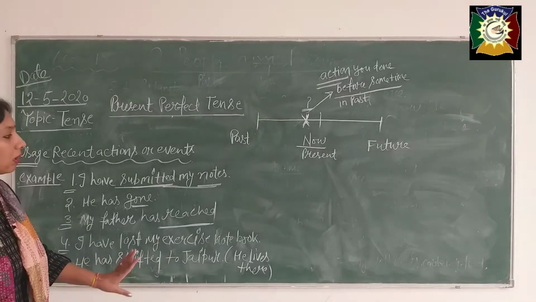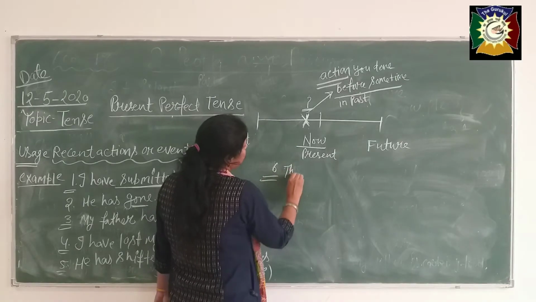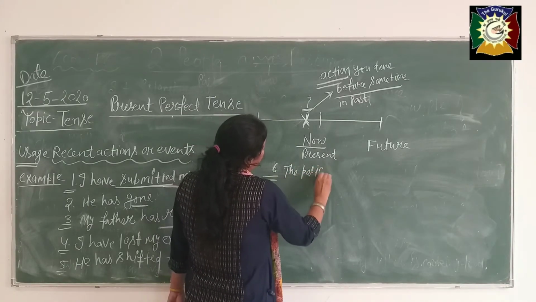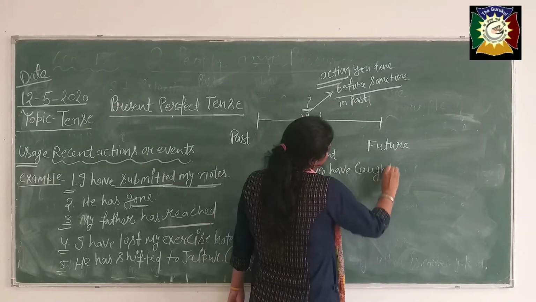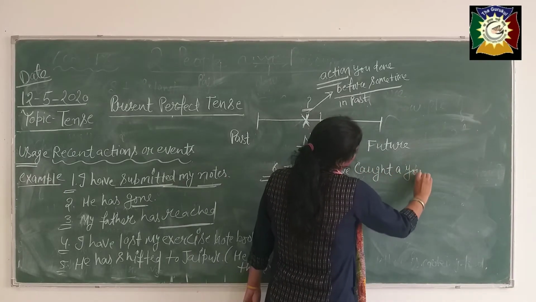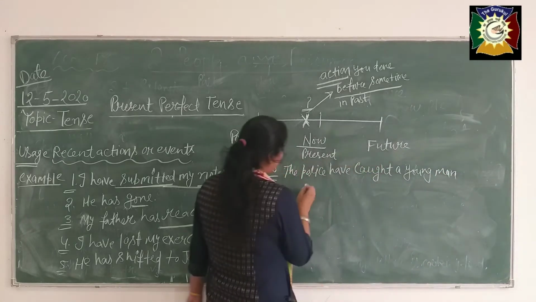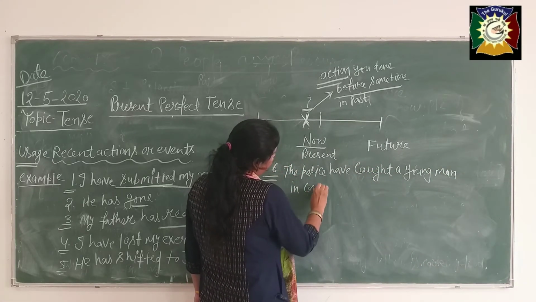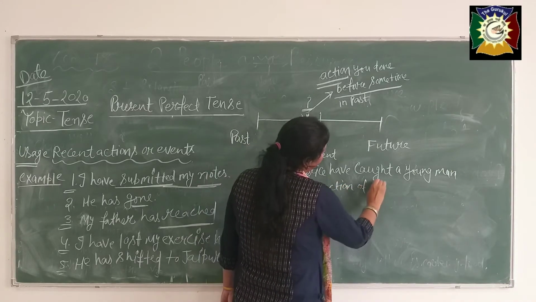See, this sentence: because I have lost my exercise notebook, I am not able to do my work. Now see, you can take any example here. See, the police have caught a young man in connection with a robbery.